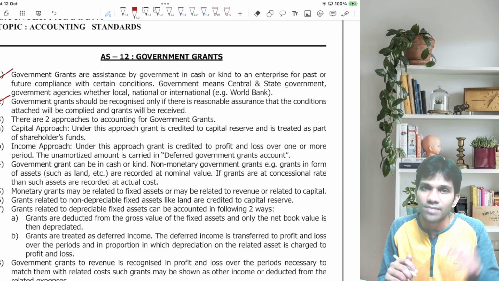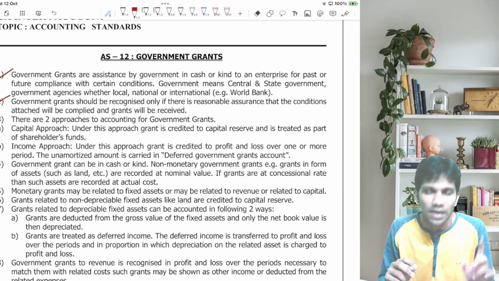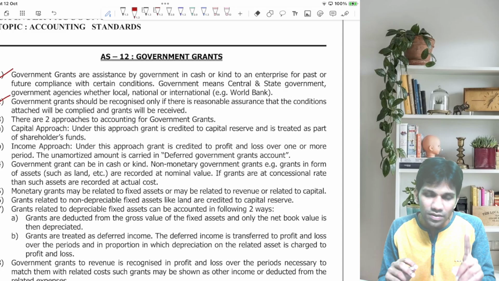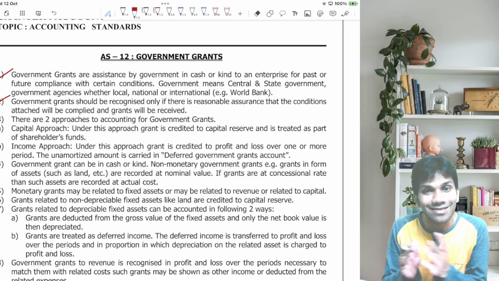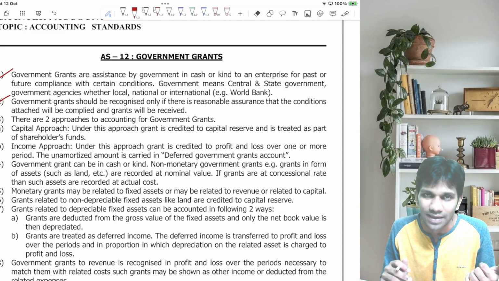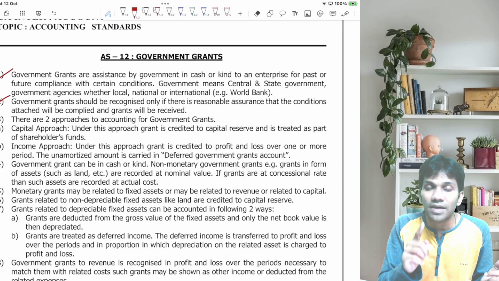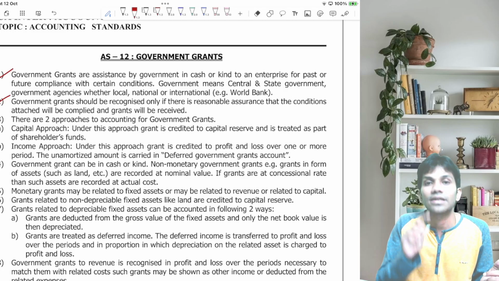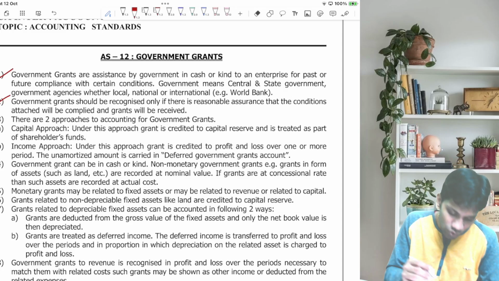Now, government grants can be in cash or kind. Suppose you are receiving government grants in kind. Let's assume you are receiving land as an asset free of cost from government. Then you have to record the land at nominal value. Suppose you are receiving land at concessional rate, the example which I gave. Suppose a land is available at 1 lakh in the market, and the government gives it to you at 60,000. Then you have to record it at actual cost paid by the businessman, that is 60,000. Let's go ahead, guys.